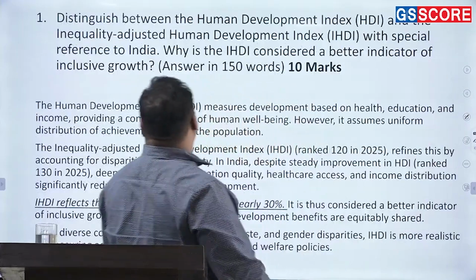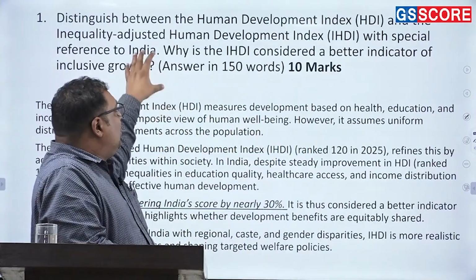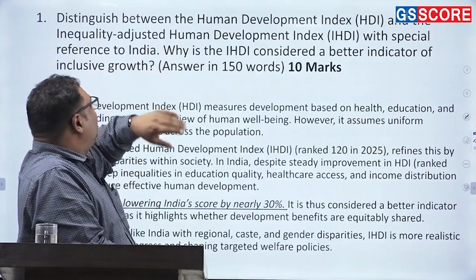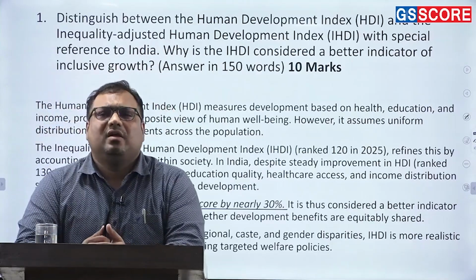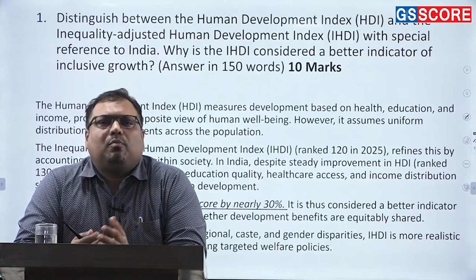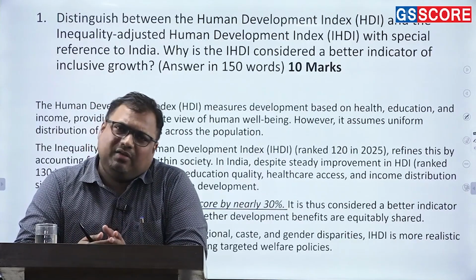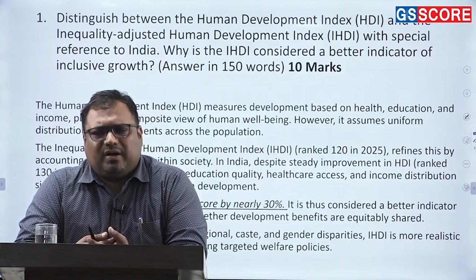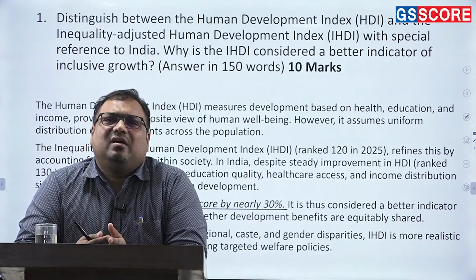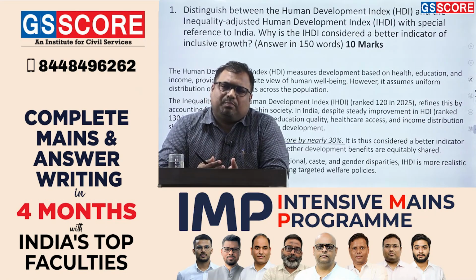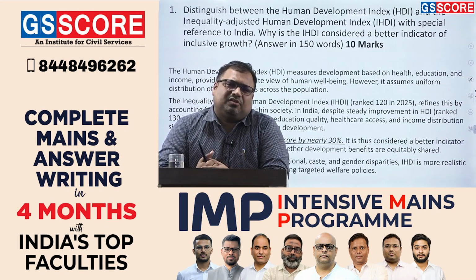Now, let us look at the questions one by one. Question number one is about the Human Development Index and the inequality adjusted Human Development Index. Basically, the Human Development Index has one more dimension to it, where we adjust it for inequality. In the beginning, we need to talk about what the Human Development Index is trying to measure, and it tries to measure the perspective of human consumption, the basic abilities, etc.